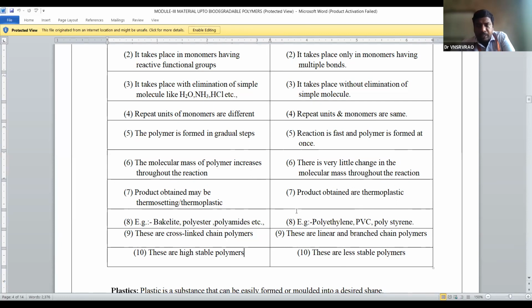In addition polymers, which chains are involved? Linear and branched. In condensation polymers, which chain takes place? Cross-linked chain. So based on the chain mechanism, which polymers are more stable? Condensation polymers are more stable than the addition polymers. So this is about the overall explanation for the addition and condensation polymerization. Next we move to the plastics.